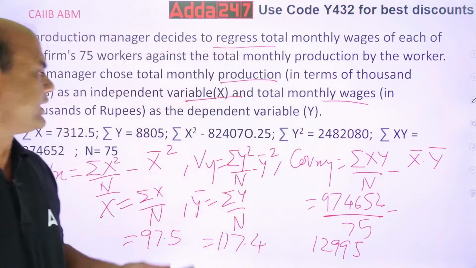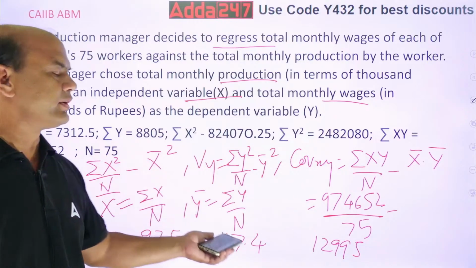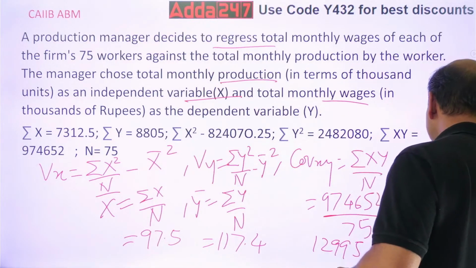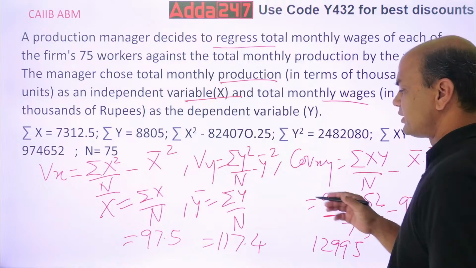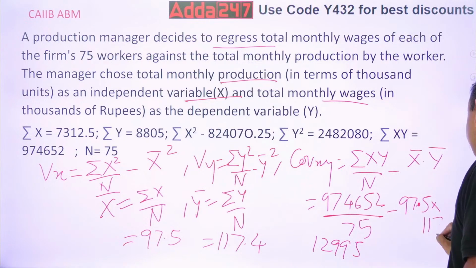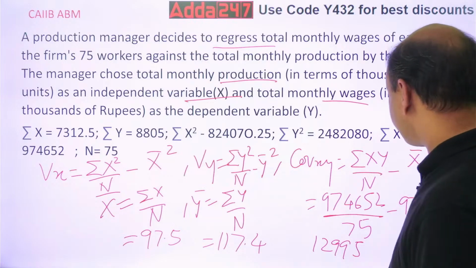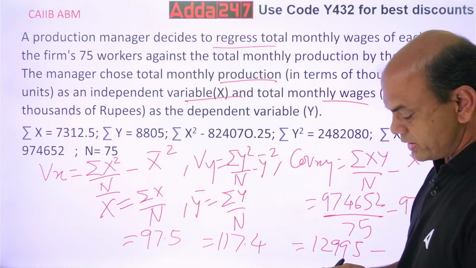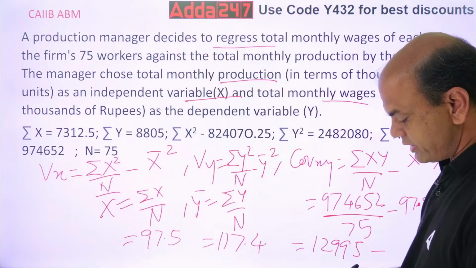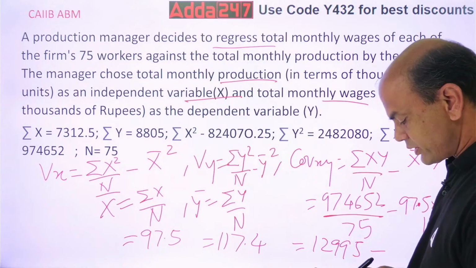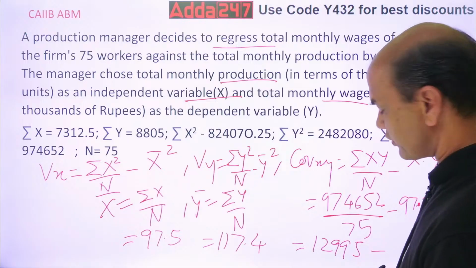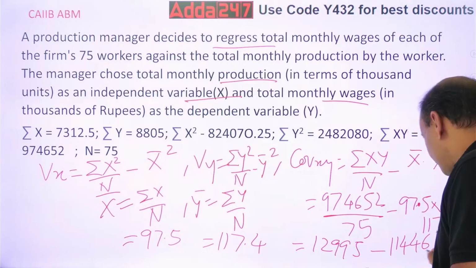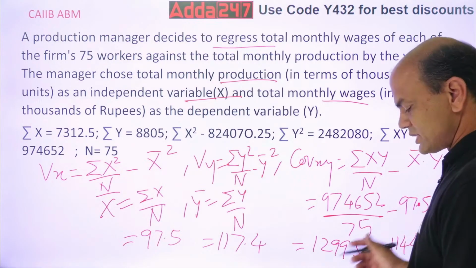Minus x bar into y bar. x bar is 97.5 into y bar 117.4. Multiply this. Now do the calculations, everyone. What is the answer for this? 97.5 into 117.4, so 11446.5.